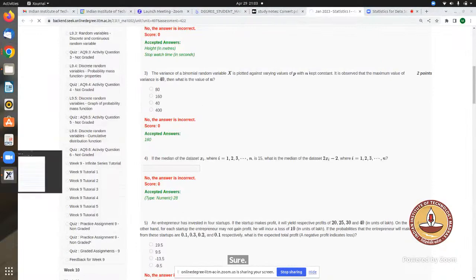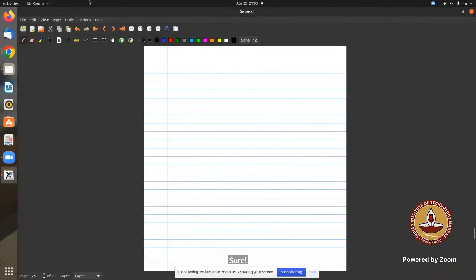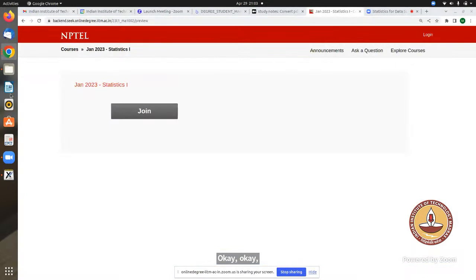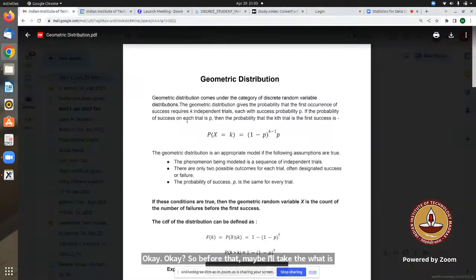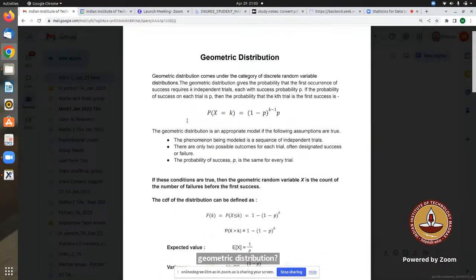Okay. So before that, maybe I'll take what is geometric distribution. You know this formula, right? What is geometric distribution actually? If I have n trials, or maybe I'll read the definition from here itself. Geometric distribution is discrete. It gives the probability that the first occurrence of success requires k independent trials.